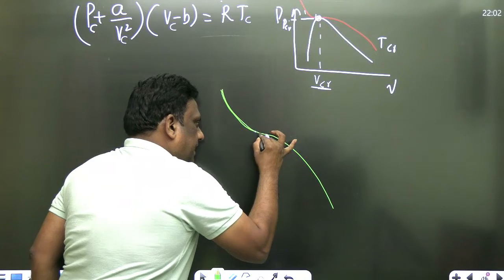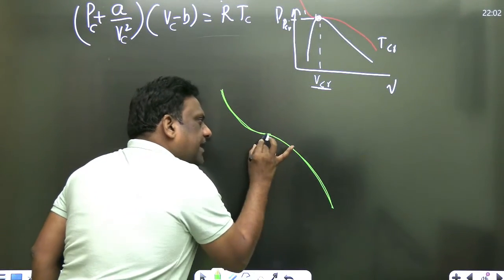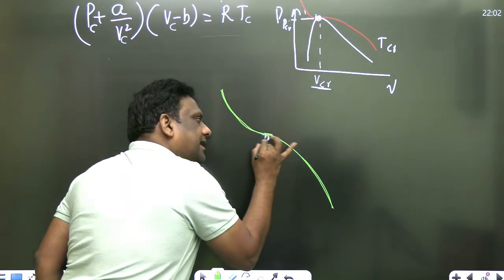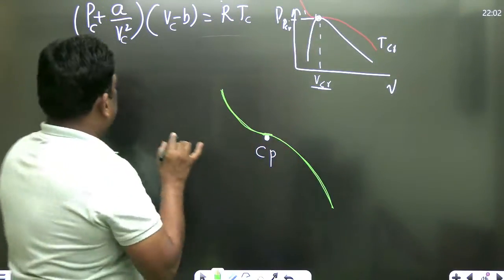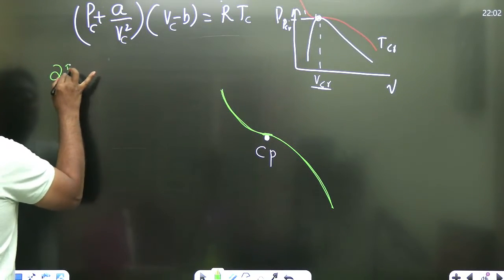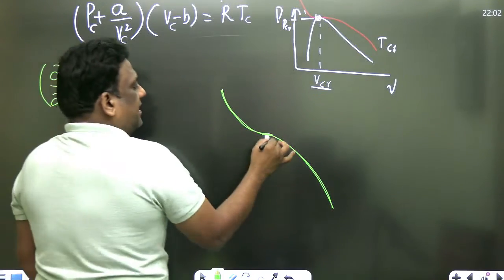देखो इधर, it is becoming something like this, horizontal और ऐसा आ रहा है. So when it is becoming horizontal here, at the critical point, horizontal का मतलब slope क्या है सर? 0. That is dou P by dou V. Where is this occurring, sirs? Where is this occurring? Why?